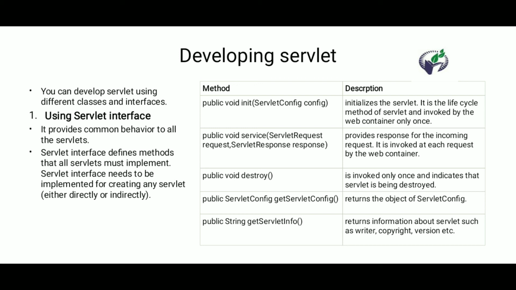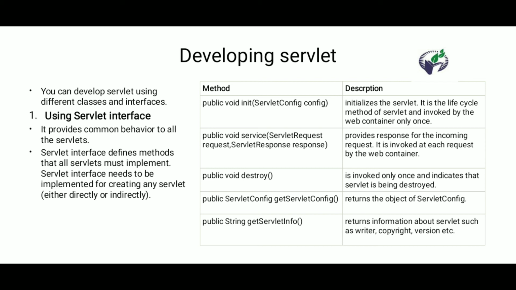Now, there are different ways available to develop or create a servlet. The first one is using the servlet interface. Using the servlet interface, you can create the servlet. It provides the common behavior to all servlets, and there are different methods available, for example init method, service method, destroy method, get servlet config method, and get servlet info method.